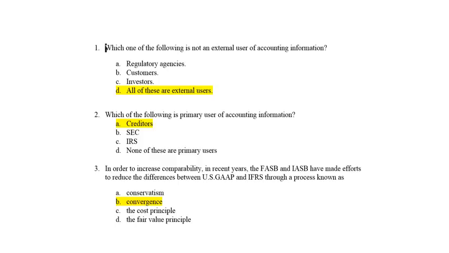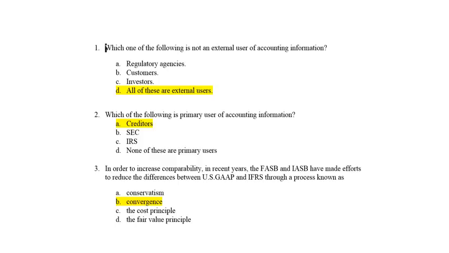GASB, I'm used to talking about governmental accounting all the time. FASB, the Financial Accounting Standards Board. The entity that writes accounting standards for state and local governments is called the Government Accounting Standards Board, the GASB. So you got the GASB, you got the FASB. So if I ever say GASB in this class, I mean FASB, okay? But the Financial Accounting Standards Board tells us that the primary users are what? Creditors here, right? Investors and creditors.